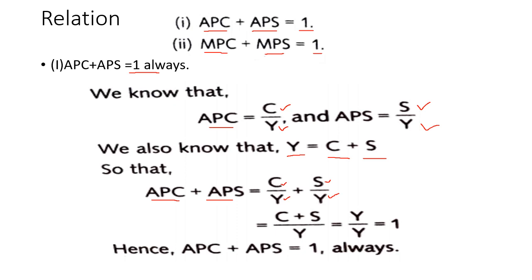Taking LCM we get income in the denominator, and in the numerator we get consumption plus saving. As we know that consumption plus saving is income, income upon income cancels and is equal to 1. So we get that APC plus APS is equal to 1 always.